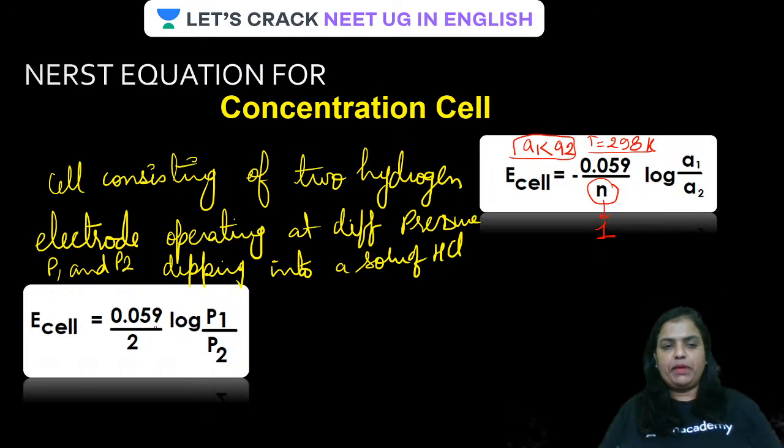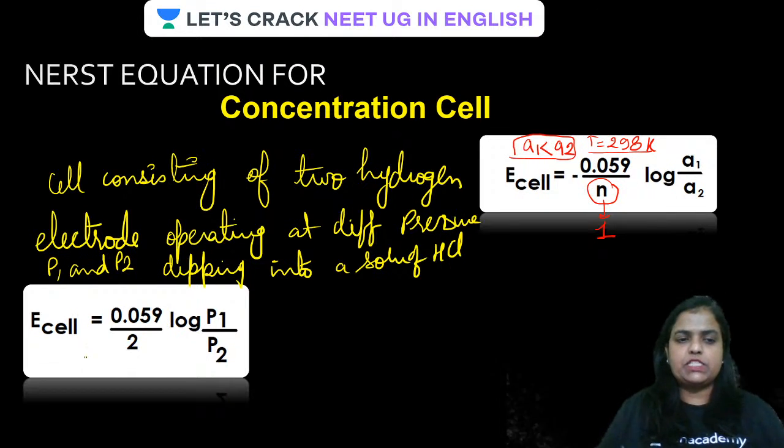In that case, the same equation will be given by this. E cell is equal to, be aware of the sign, guys, 0.059 upon 2 log P1 upon P2. All clear, guys? It will be 0.059 upon 2 log P1 upon P2.